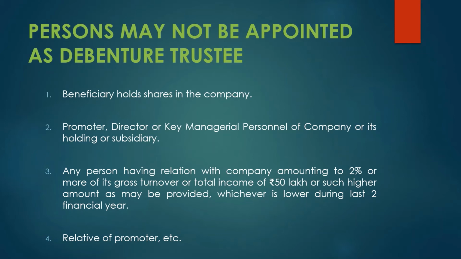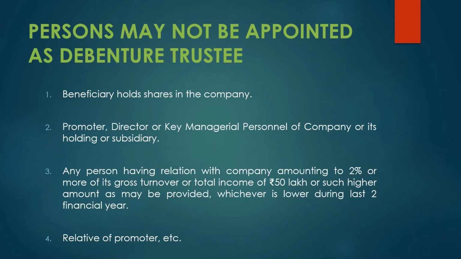So if any person is having any monetary relation with your company, and that also has a limitation, like 2% or more, I'm talking about, like if such a person earns 2% or more of his gross turnover from your company only, or else total income of 50 lakh or such higher amount he is getting only from your company, then in such cases such a person cannot be appointed as debenture trustee.